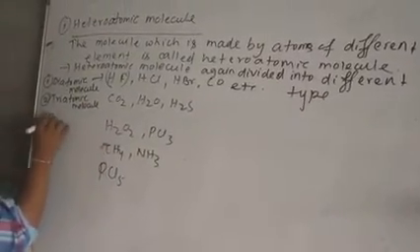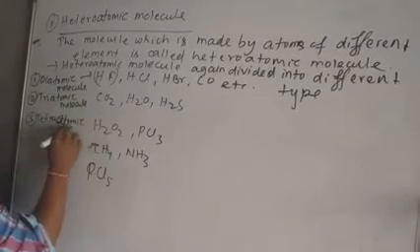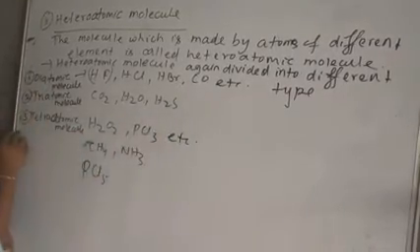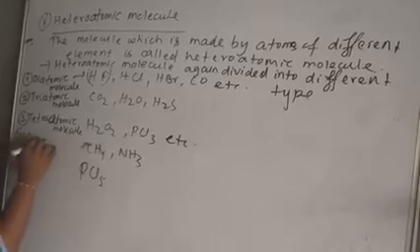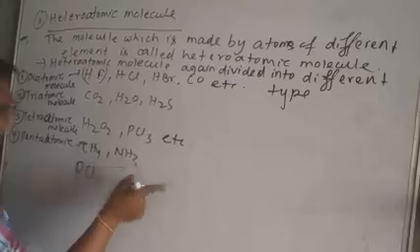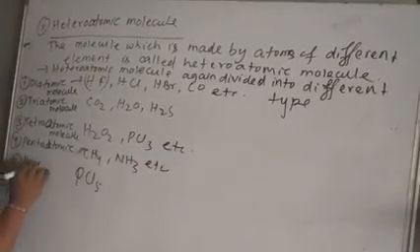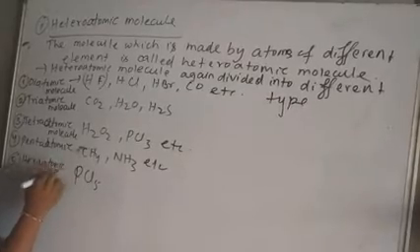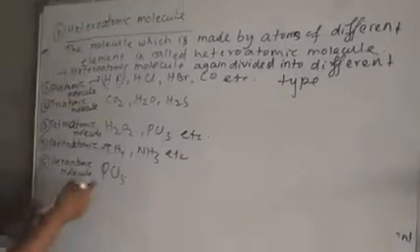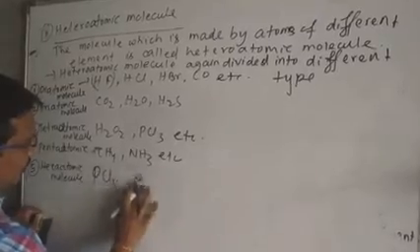Similarly, examples of tetraatomic molecules are H2O2, PCl3. Other examples are also there. Next is your pentaatomic molecule: CH4, NH3, etc. Next is your hexaatomic molecule. Other examples are PCl5, and the next is XeF4,